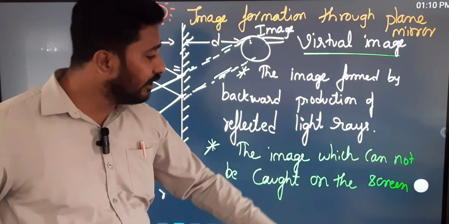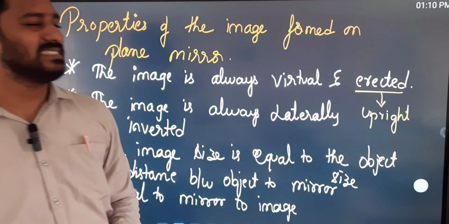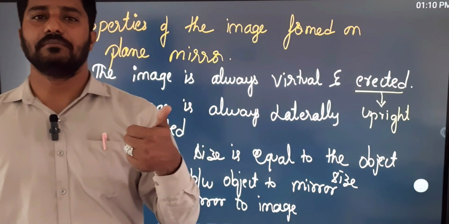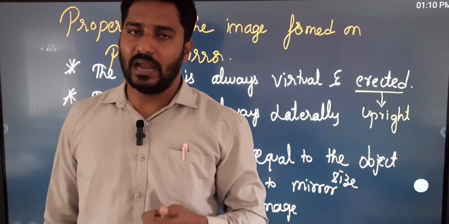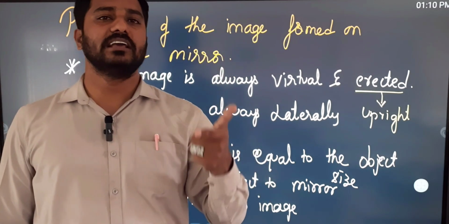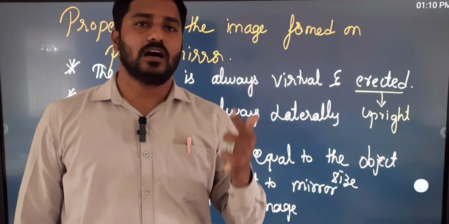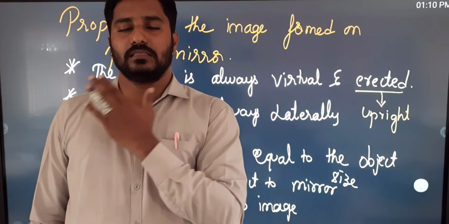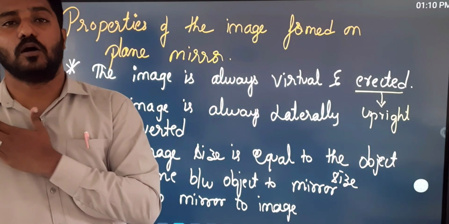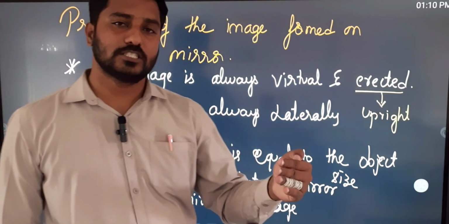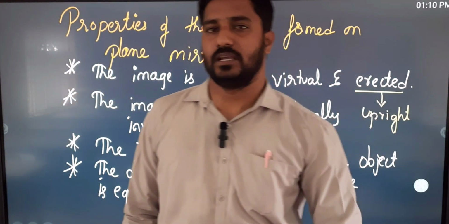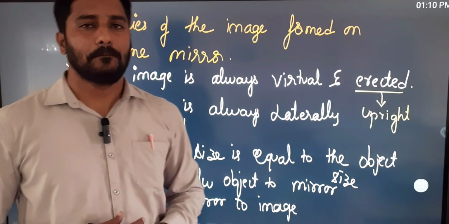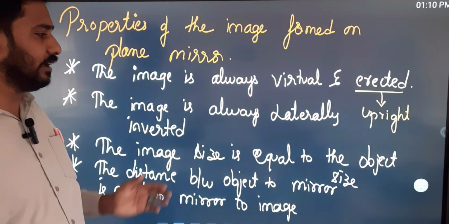So these are the 4 very important properties that are usually asked in the exams. What are the 4 properties? The image is always virtual and erected. The image is always laterally inverted. The object size is equal to the image size. And the last property is the distance between object to mirror is equal to mirror to image. So these are about a plane mirror, and this is what we want to